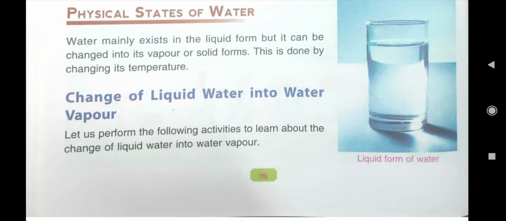There are 3 states of water, I have told you. Which 3 states? Solid, liquid and gaseous state. Solid state of water is ice. Liquid state of water, water we take every day. And gaseous state of water, water vapors.